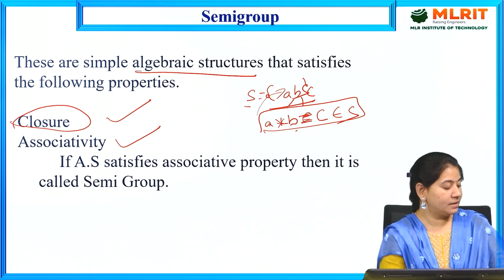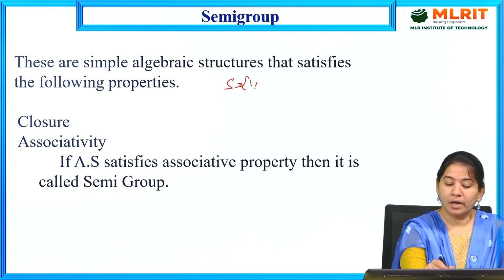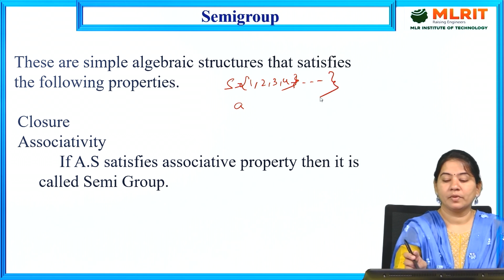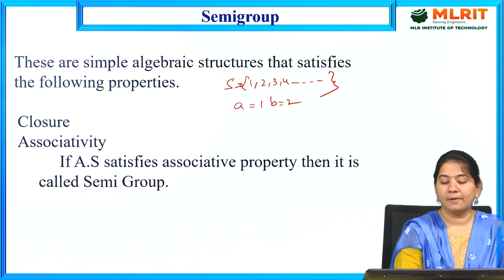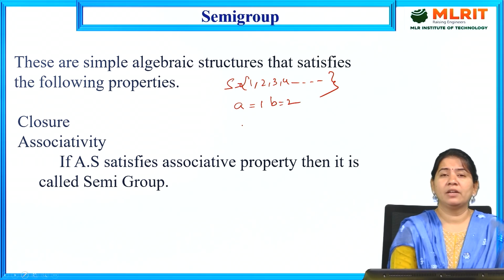So here let us suppose I have taken S is equal to 1, 2, 3, 4 and so on. A is equal to 1, B is equal to 2 I have taken. Now here I have applied addition.